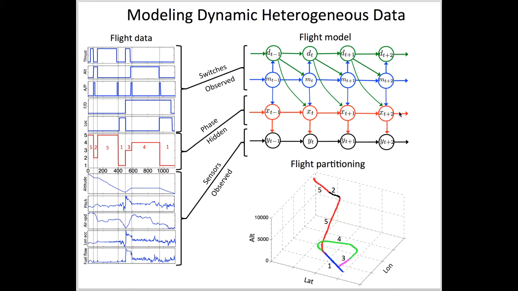The flight phase, over here, shown in red, is not observed in data, and therefore is modeled as a latent parameter. The lower right plot shows an example of the aircraft's path as it descends from 10,000 feet over here to a runway here. The coloring shows the phases which the algorithm estimated while constructing the flight model.